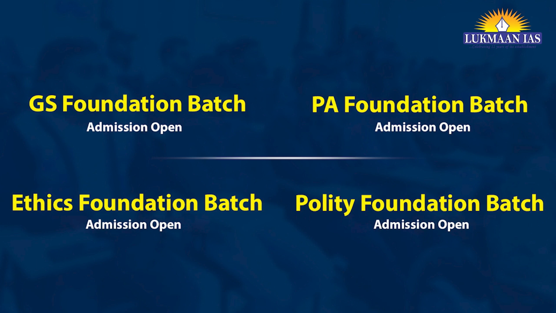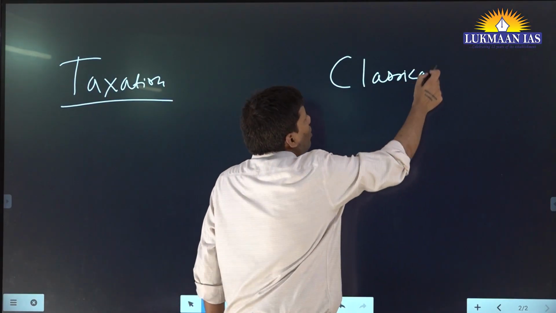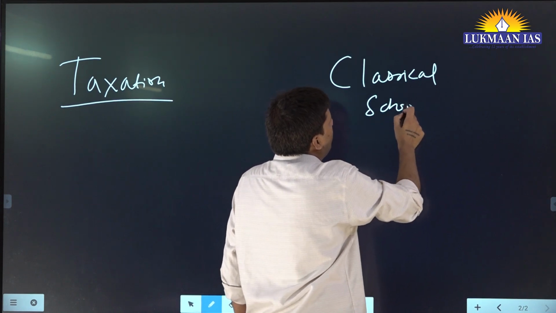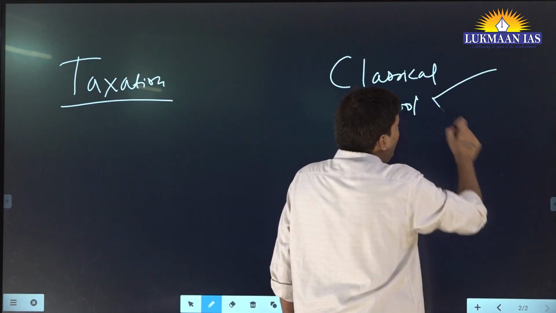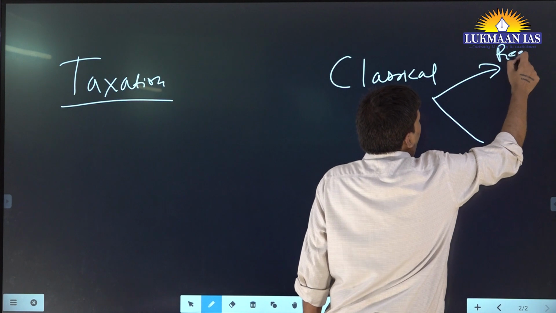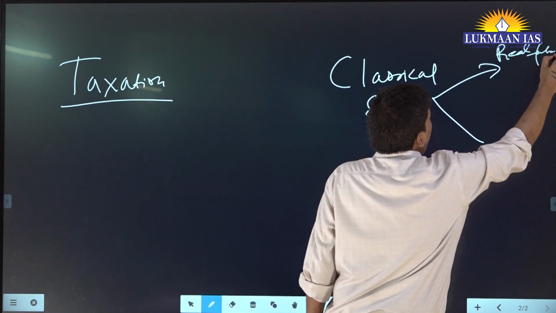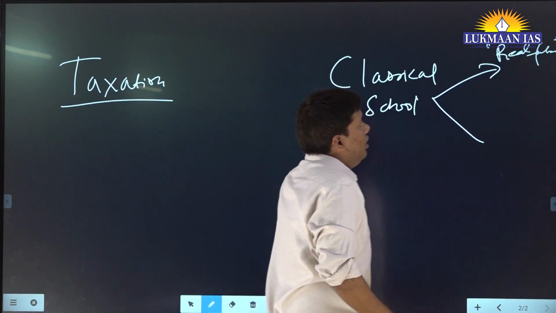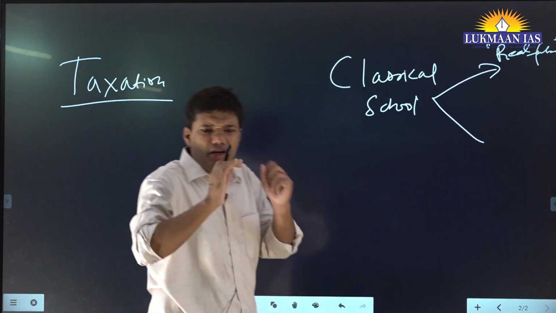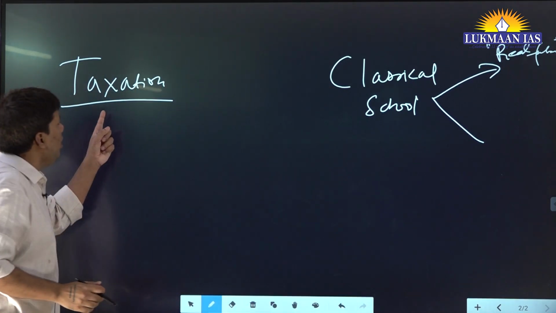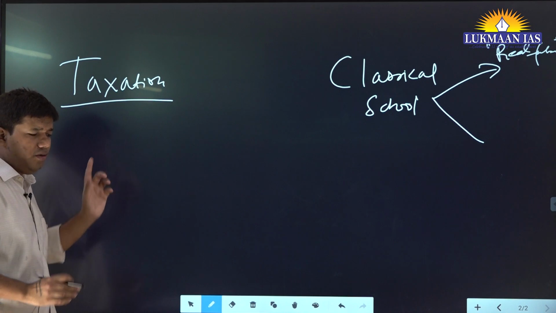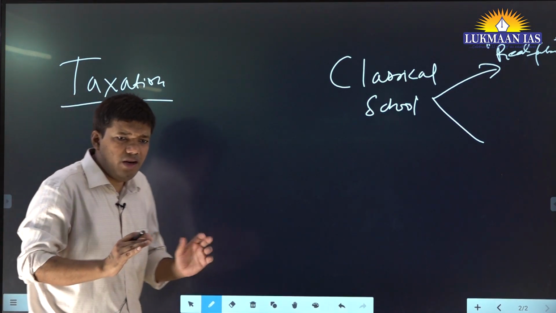The classical school's assumption was that real factors are more important, right? And real factors mainly mean your fiscal policy factors, and monetary factors play very little role. So here we will say that through taxation it plays a role but a very limited role.